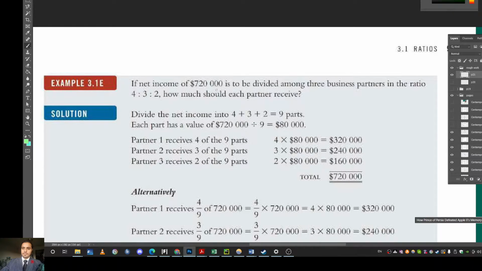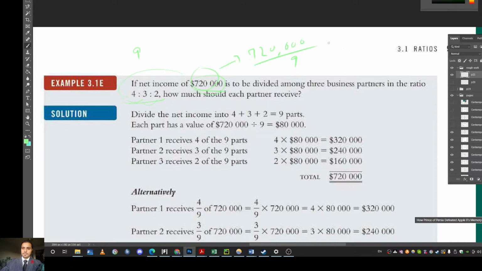So if net income of 720,000 is to be divided among three business partners in the ratio 4 to 3 to 2, how much should each partner receive? Again, very simple. We looked at it before. We have to just split this into different parts. Somebody gets 4 parts, somebody gets 3 parts, somebody gets 2 parts. And it's very easy. All we have to do is add these together. 4 plus 3 plus 2, 9. Divide this by 9, right?